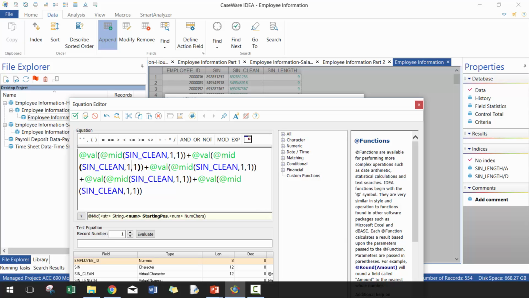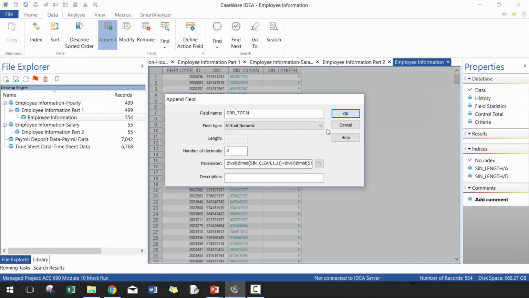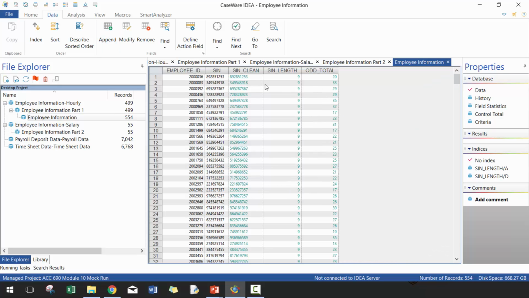So I do this for the third, as well as the 5th, the 7th, and as well as the 9th. Perfect. So if we take a look at this, so 8 plus 2, that's 10, plus 5, that's 15, plus 2, that's 17, plus 3, that's 20.